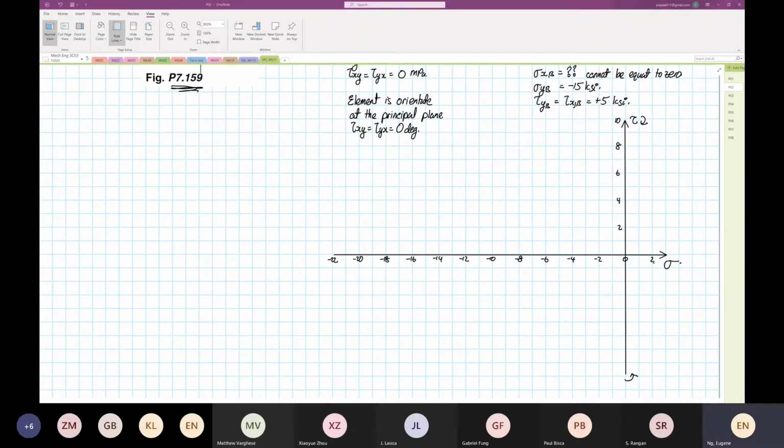Whatever scale you use on the horizontal axis, you have to use the same scale on the vertical axis. It's not Mohr's circle yet, it's going to be Mohr's over. Minus 10, then element rotate anti-clockwise. Okay, so now let's get 2 points.